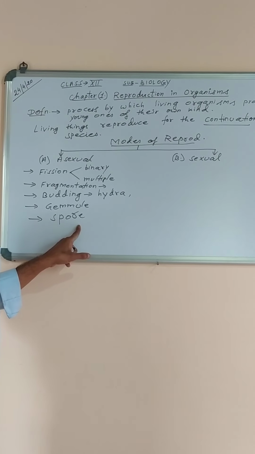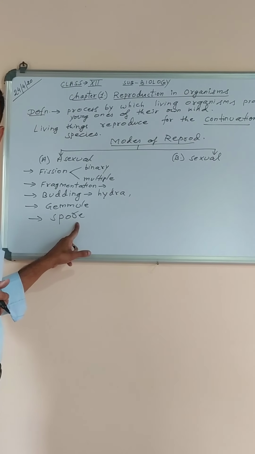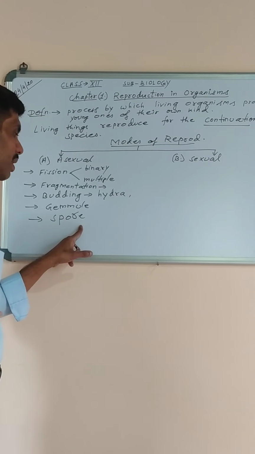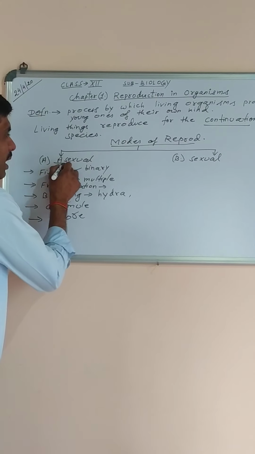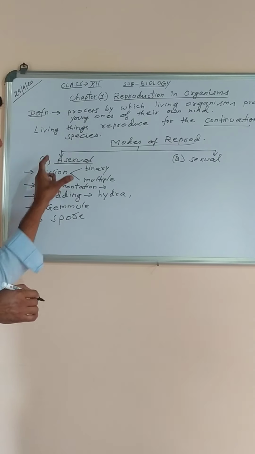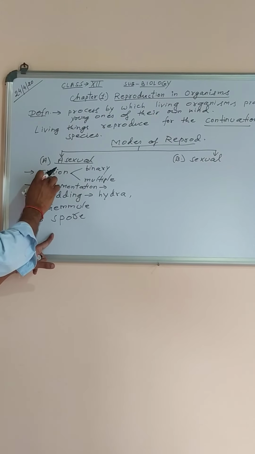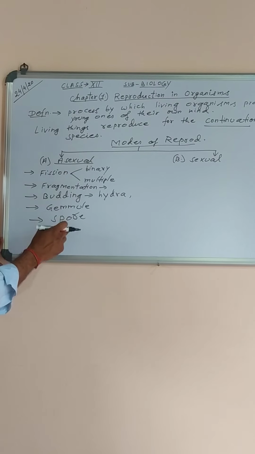Like how a fungus grows on a piece of bread is due to the spores which are present in the atmosphere. Whenever they get favorable conditions, they can germinate into a complete organism. So we will talk about all of them in detail along with their examples. Here I have just listed what are the different methods of asexual reproduction: fission, fragmentation, budding, gamete formation, and spore formation.